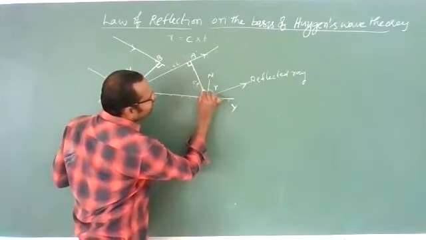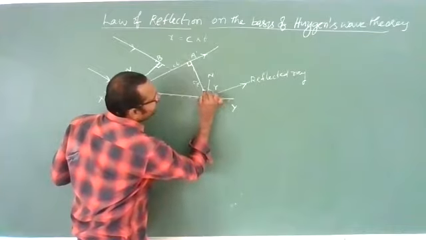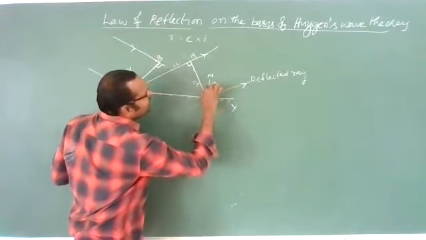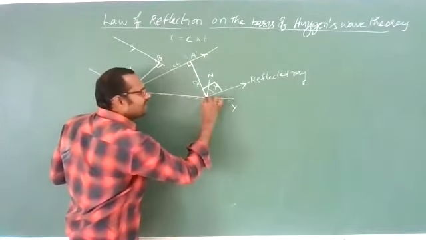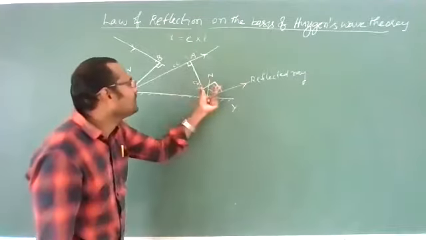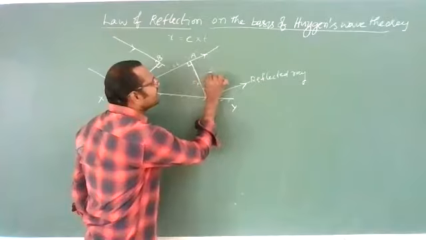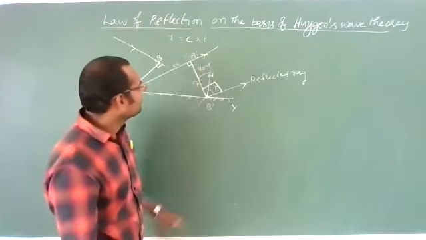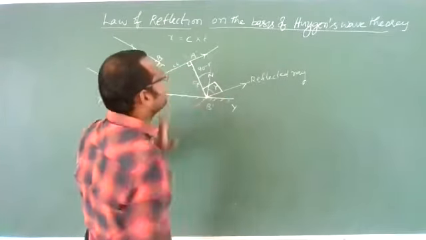See here. This is the wavefront, correct? And this is the ray of light. Then what is the angle between these two? The angle between these two is 90 degrees, because a ray of light is always perpendicular to the wavefront. That means this angle over here is 90 minus R. Correct? This total is 90. If this is R, then this will be 90 minus R.